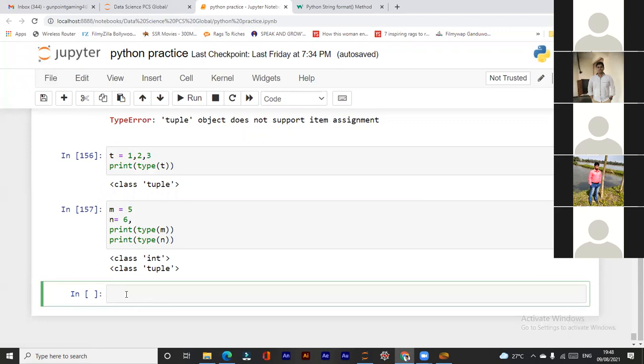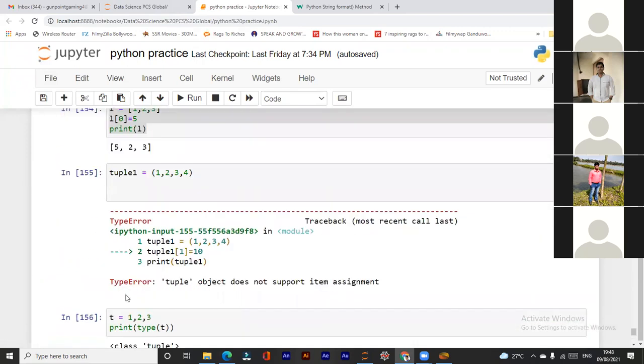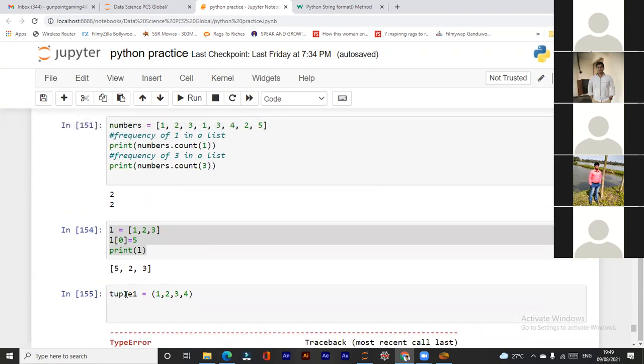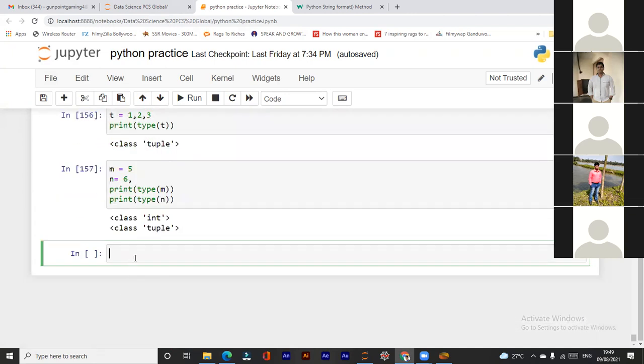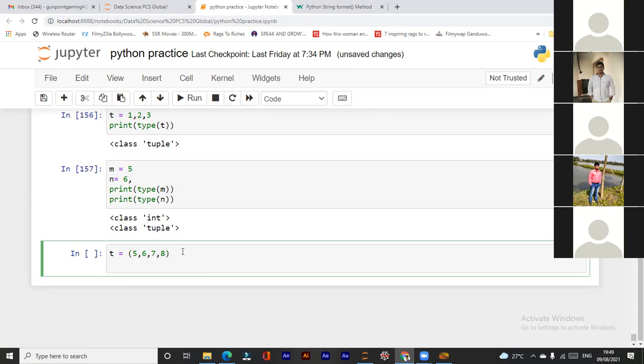Now, previously I tried to change the value in the tuple. Let me create a tuple. T is equal to 5, 6, 7. Okay. Now I have a tuple created named T. I cannot assign it any new value.